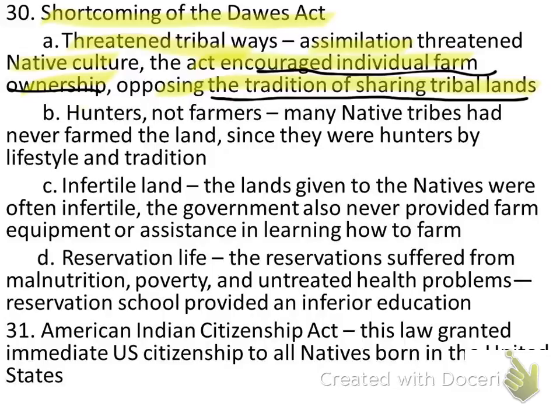Letter B, most Native Americans were hunters and not farmers, though yeah, there were some. But the bulk of them relied upon hunting as their main way to survive. Since many Native tribes had never farmed before, they were primarily hunters or gatherers. I mean, there would be berries and other things that would grow wild, which they would pick and eat as well. But they were primarily hunters, and this was not only by tradition, but as a lifestyle. This is how they lived from generation to generation, century after century.